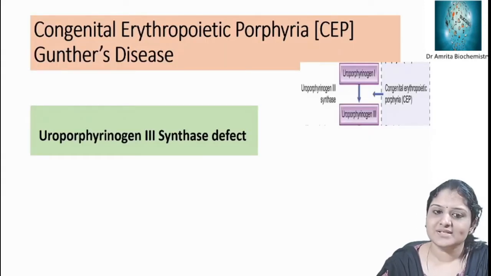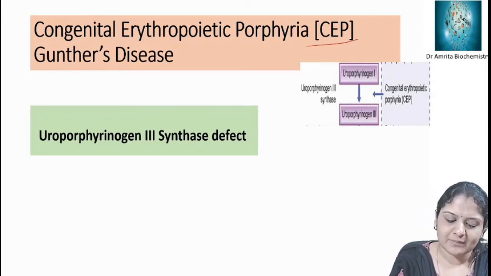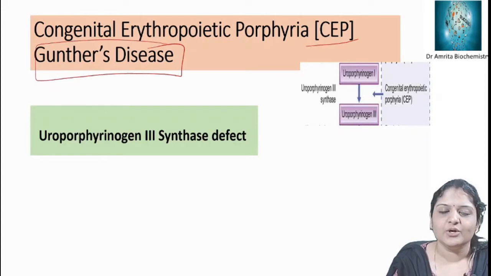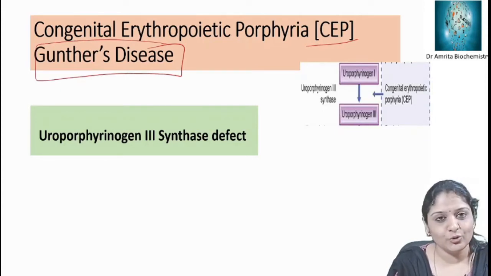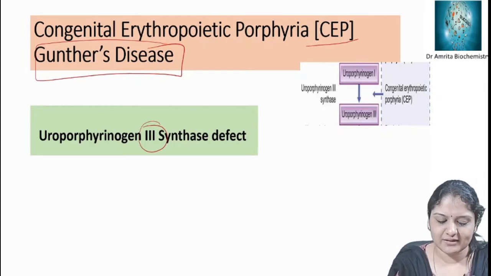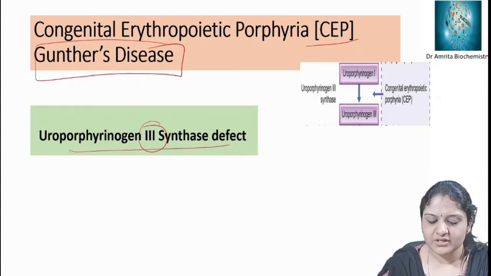So next we can discuss an important porphyria, that is congenital erythropoietic porphyria, CEP. The other name for CEP is Gunther's disease. C is the third alphabet, so how can you remember the enzyme deficiency? It is uroporphyrinogen 3 synthase, right? So congenital erythropoietic porphyria is caused by a defect in the uroporphyrinogen 3 synthase enzyme.